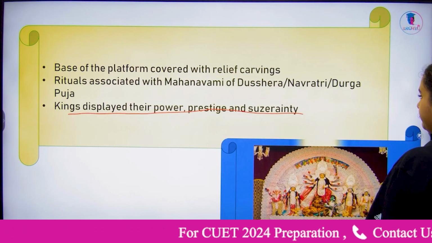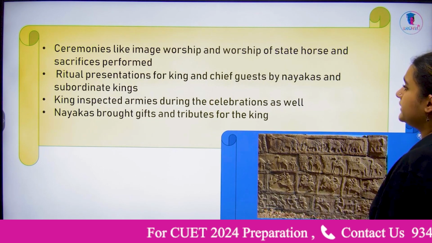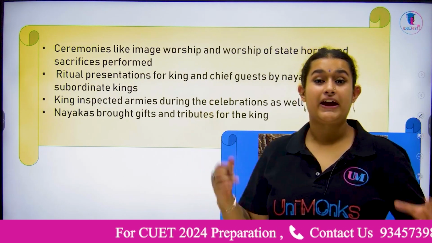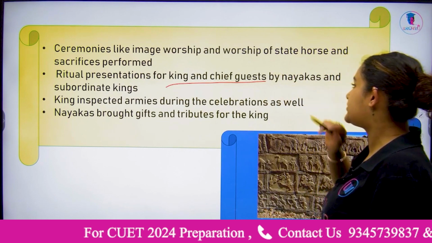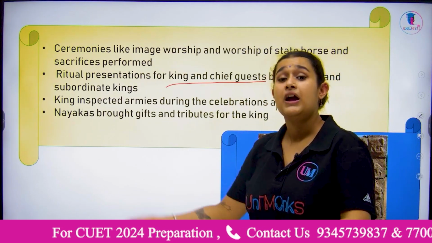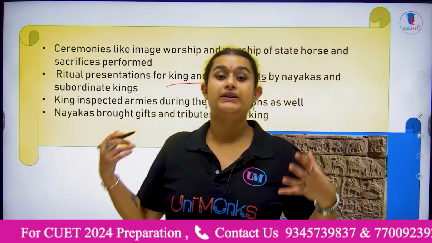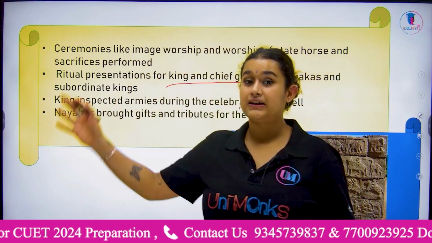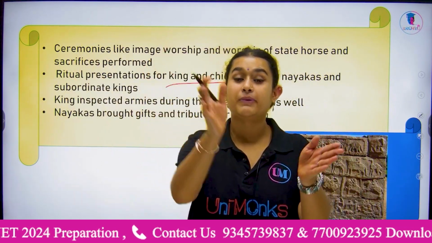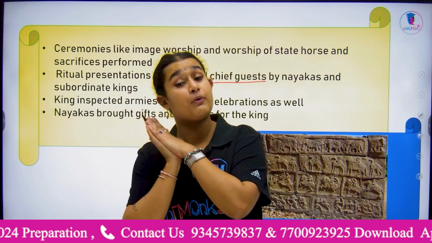Now, ritual presentations were held over here for the king and the chief guests of the king. These presentations were done by the Nayakas and the subordinate kings. We've talked about the Nayakas and subordinate kings as well.